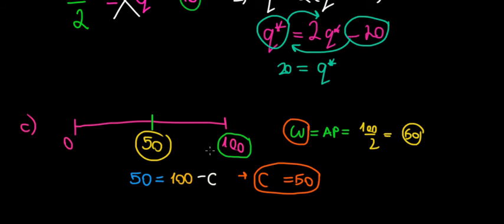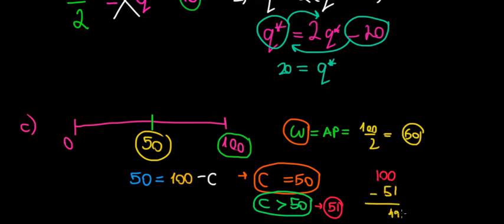But to go only for the straight salary, the cost must be greater than 50. Because if the cost of measuring the output is greater than 50, then there's literally no point for the worker to go for the piece rate. And for the sake of the example, let's just give a number. Suppose that the worker does make 100 euros an hour. So he produces 100 euros, but it costs him 51 euros to prove it. 100 minus 51 is equal to 49. 49 is worse than 50. 50, which is the straight salary, would be higher.